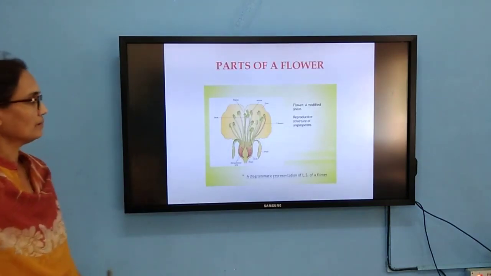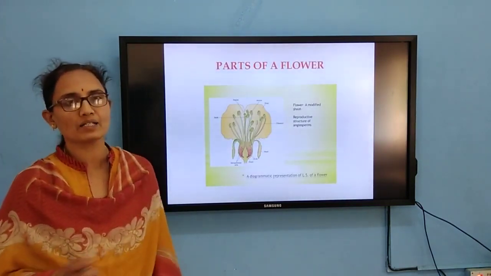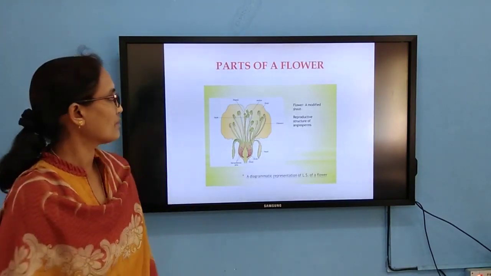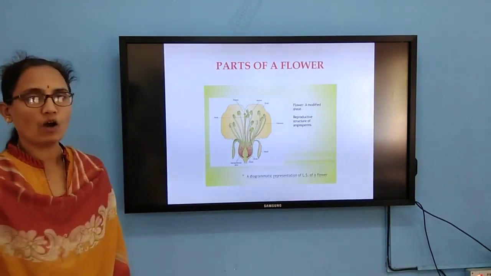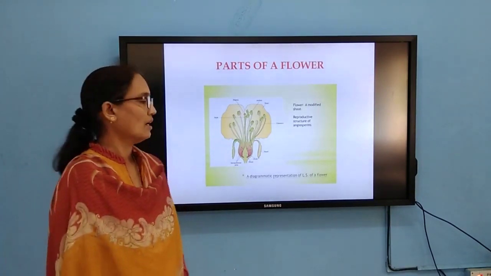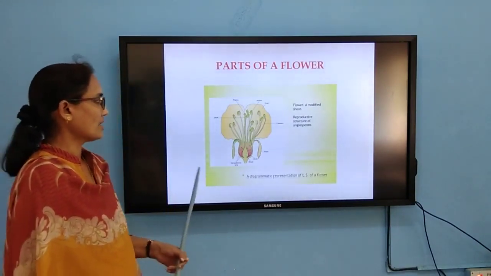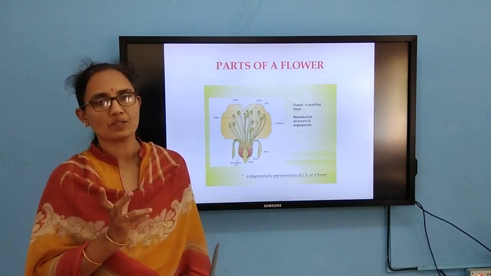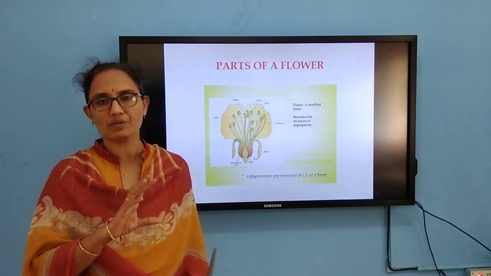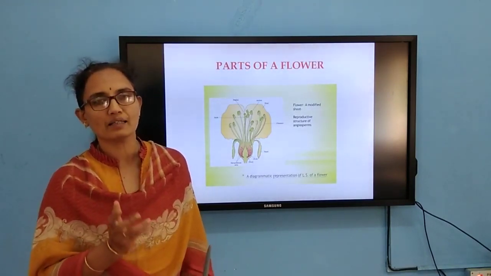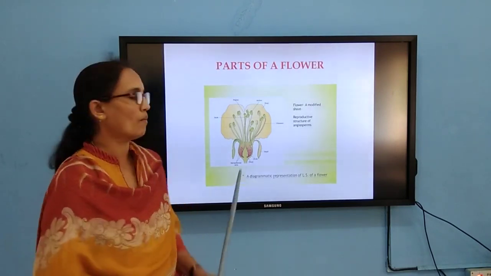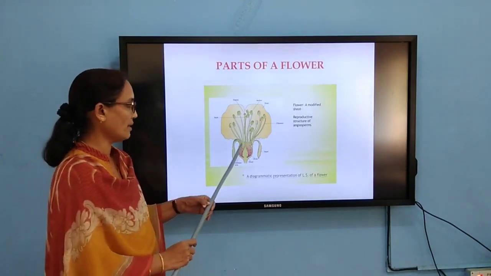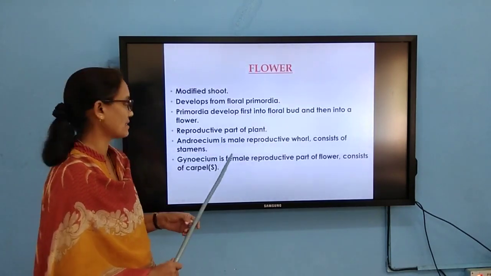the parts of a flower. The most fascinating part in angiosperms is nothing but the flower. If you take the longitudinal section of a flower, you can see the structures: the accessory parts and also the non-accessory parts, what we can call the essential parts of the reproductive structure. The non-essential parts are the sepals and petals, arranged in the form of whorls. All these whorls are arranged on a swollen part called the thalamus.